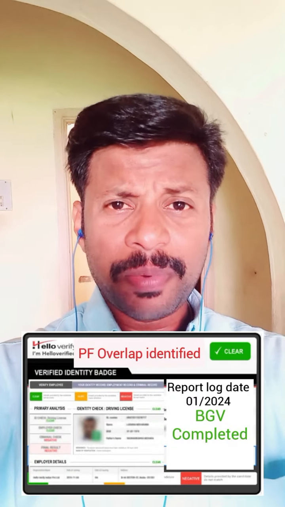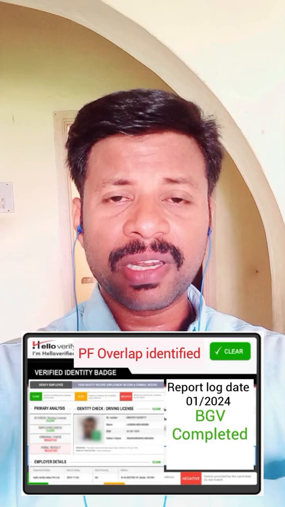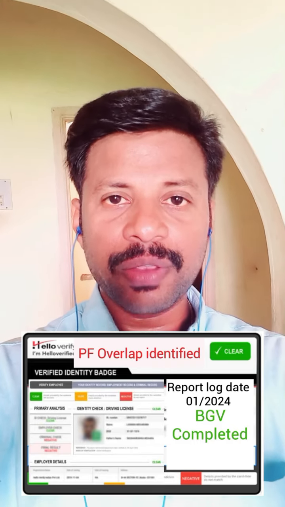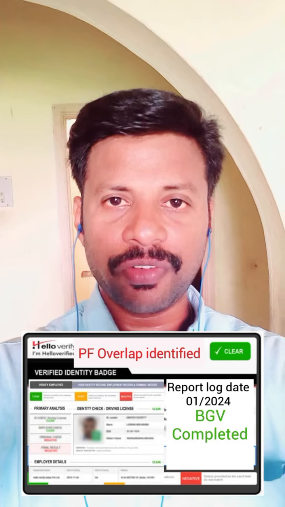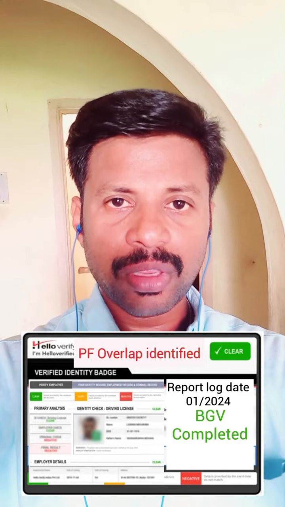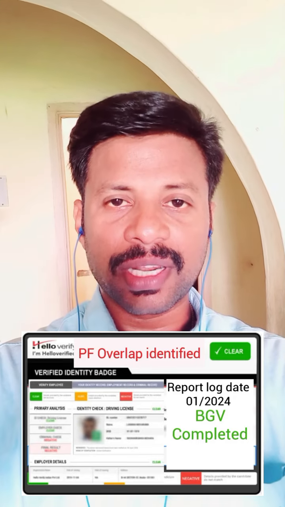There is a new update on dual employment. I know once dual employment is created, we cannot delete the member ID. You cannot modify your start date or end date in the PF portal. As well as in your relieving letter also, your previous or current organization, if they terminated or if you absconded,